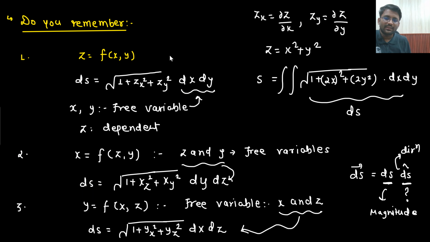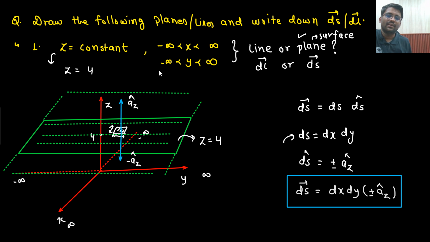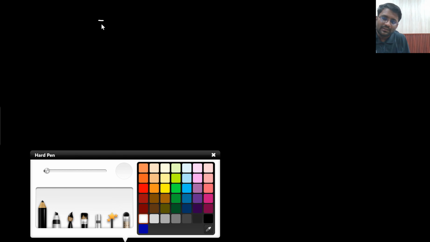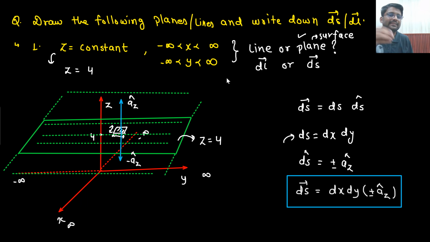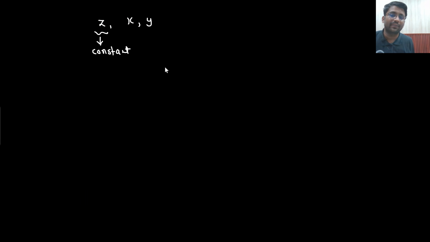This is something that you have taught us, right? Now here you let me know. There are three variables z, x, y. Z is constant, isn't it? And on this plane, x and y can take any random value. Here x is 1, y is 2, x is 2, y is 1. X is going from minus infinity to infinity, y is going from minus infinity to infinity. They can take any random value, so they are the free variables.